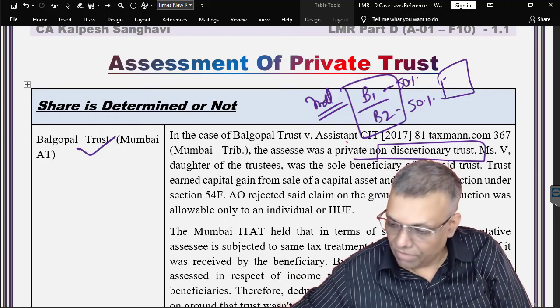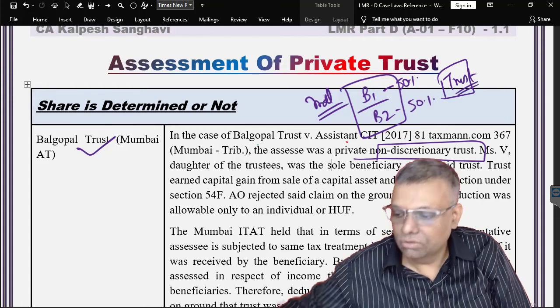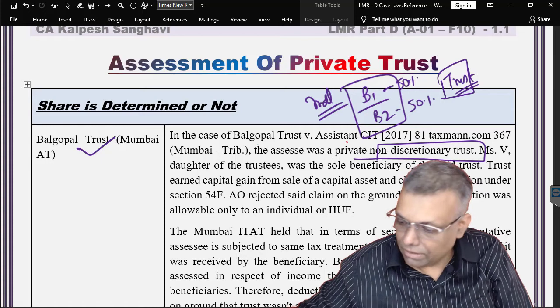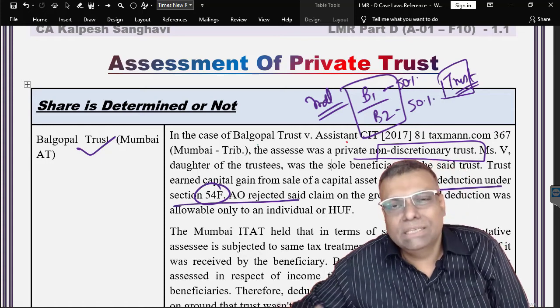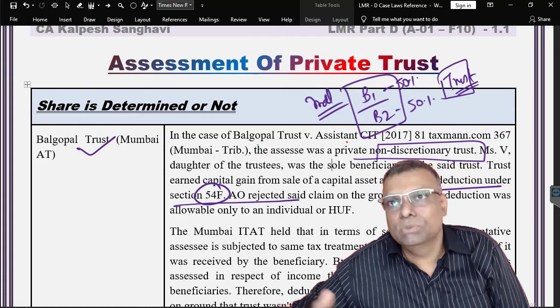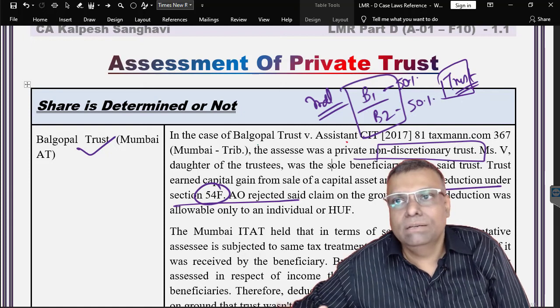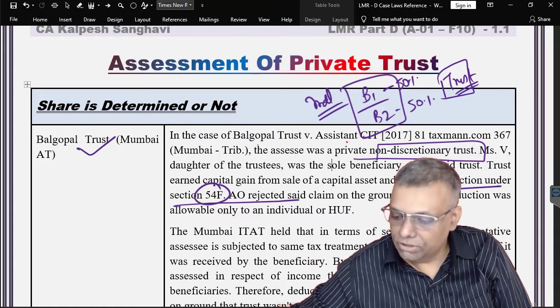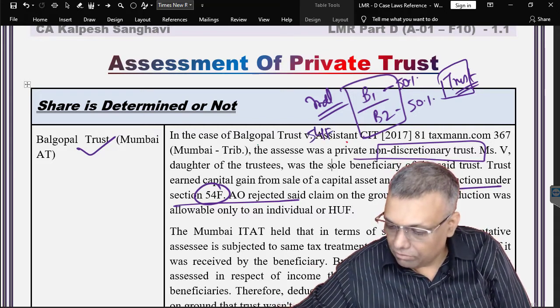Actually it is assessment of the trust, no doubt about that. But for example, if you say section 54F, or for that logic it can be extended even to many more other sections, supposing capital gains exemptions, that it is applicable only to individuals or an HUF. So in the trust computation, can I give the benefit of this particular section?